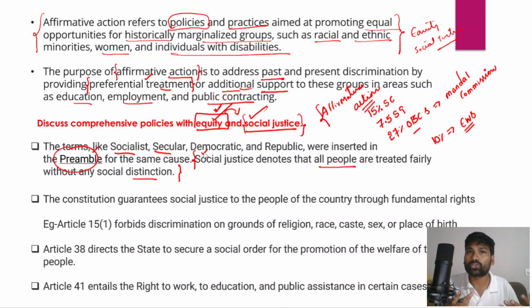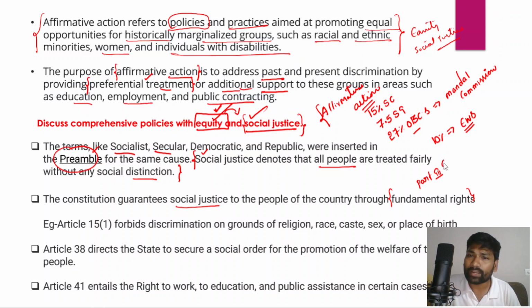So the Indian Constitution also wanted to ensure equity, equality, and social justice. In order to ensure social justice, in order to treat all sections of Indian society fairly on equitable terms, the Constitution guarantees social justice to the people through the fundamental rights. We all know that Part 3 of the Indian Constitution has provided for a list of fundamental